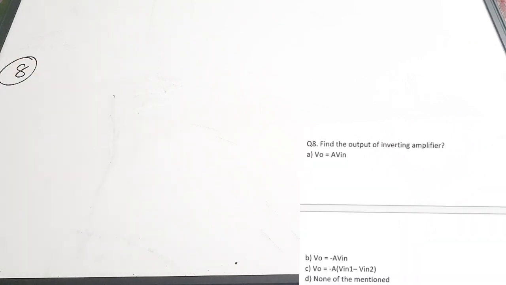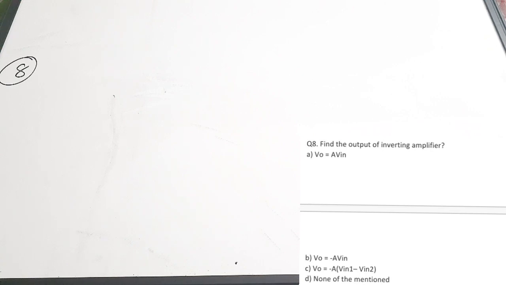Next question, which is the 8th question. Find the output of the inverting amplifier. A, V out equal to A V in. We have just explained the inverting amplifier, and we have said that the output will be 180 degree out of phase.